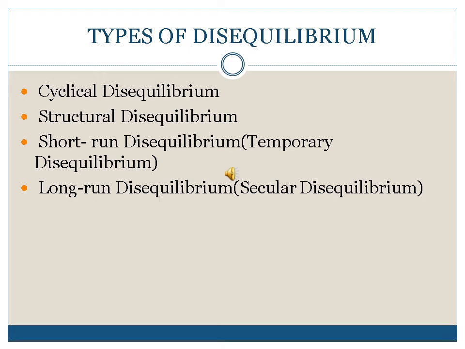It is a much deep-rooted, persistent disequilibrium in the balance of payment of the country. So these are the four types of disequilibrium: cyclical, structural, short-run (also known as temporary), and long-term (also known as secular) disequilibrium.